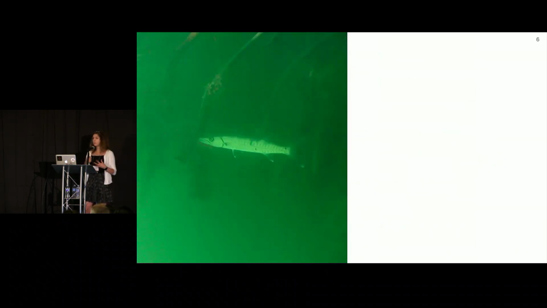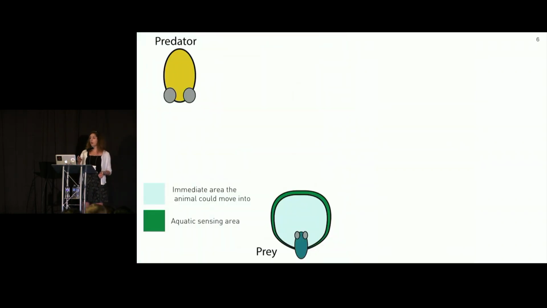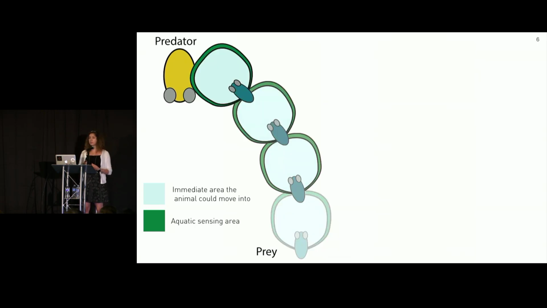This animal that is living in an aquatic visual ecology and is moving about a body length per second can see only a body length away. This means that one, it does not have enough time to plan, and two, it does not have enough information to plan over. This prey, while moving in its world, does not encounter the predator until it's too late, at which point it has to use reactive control to be able to escape.